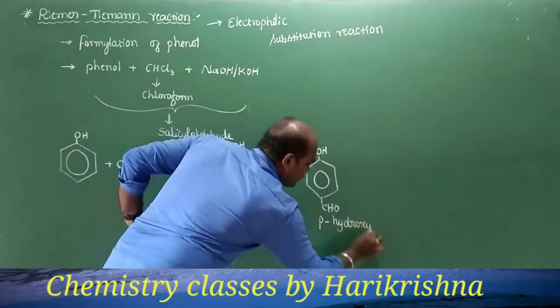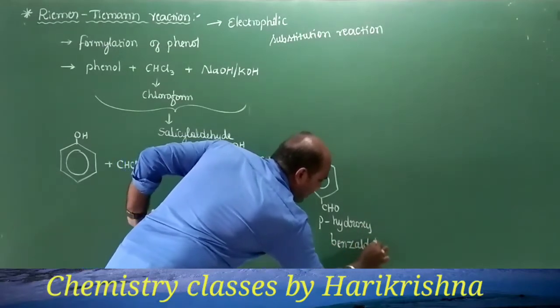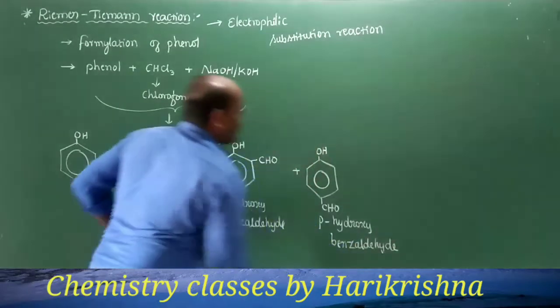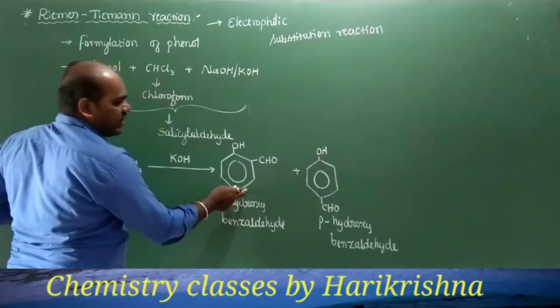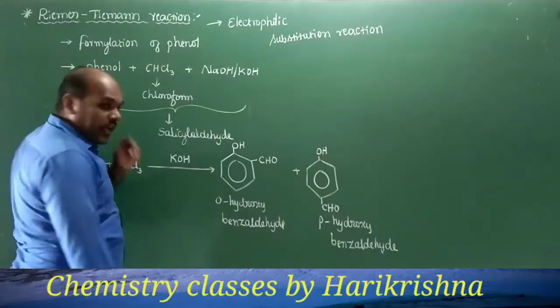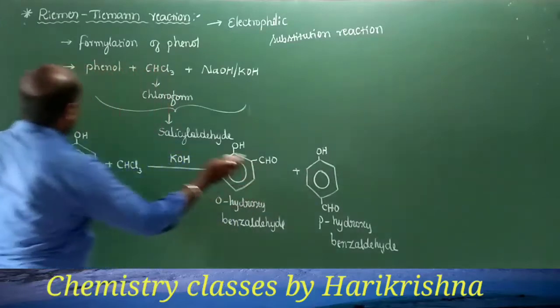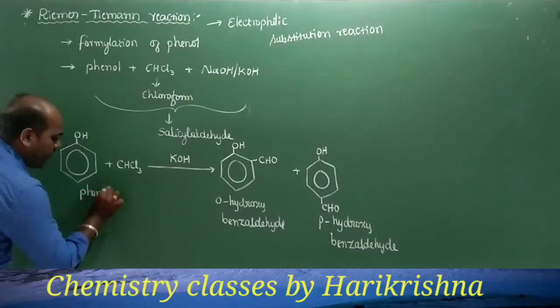hydroxybenzaldehyde. So here I have written the IUPAC names of the materials, or, strictly speaking, this is ortho salicylaldehyde and this is para salicylaldehyde. So these are the two products we are going to get when the phenol is subjected to formylation.